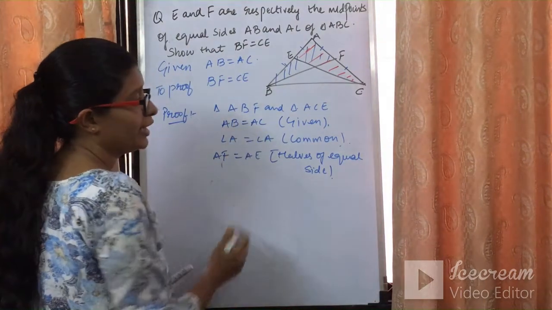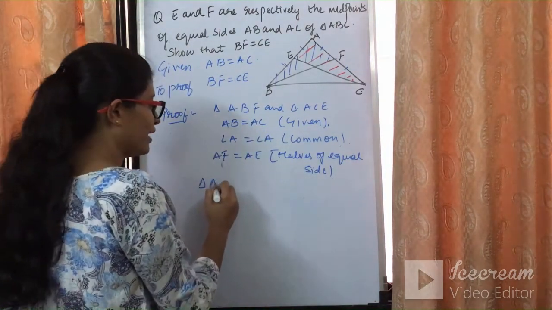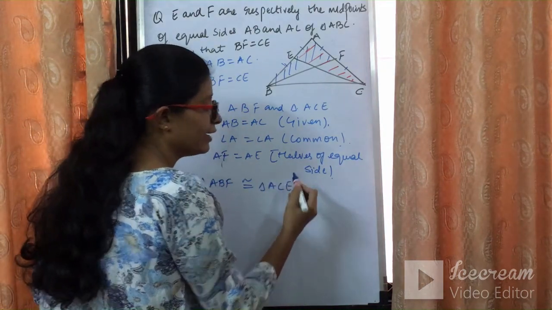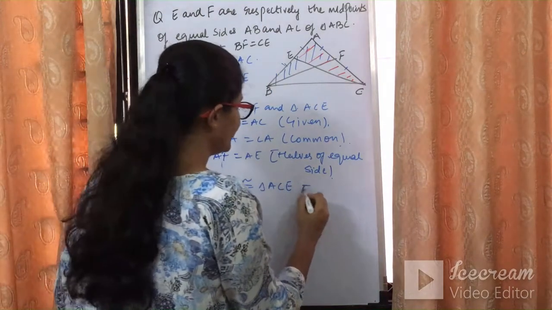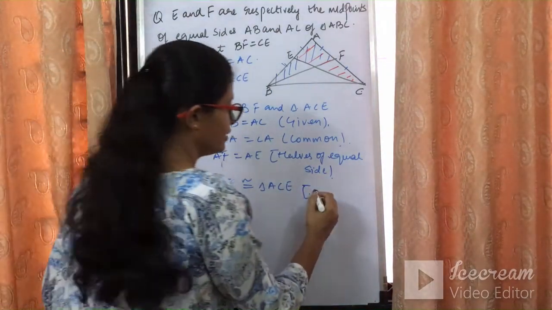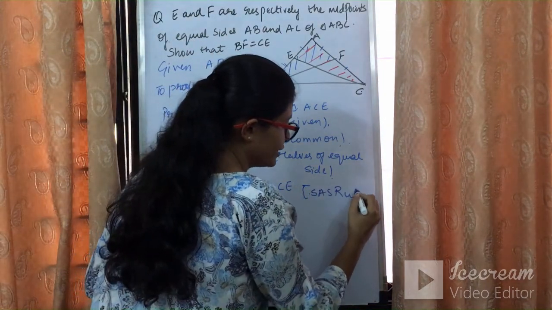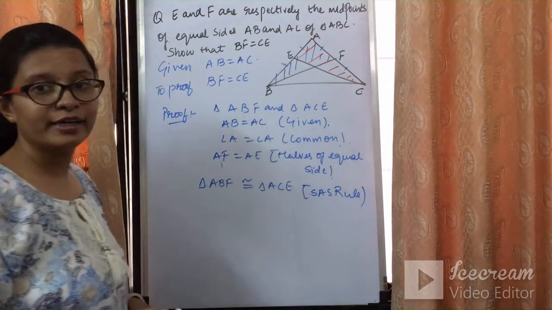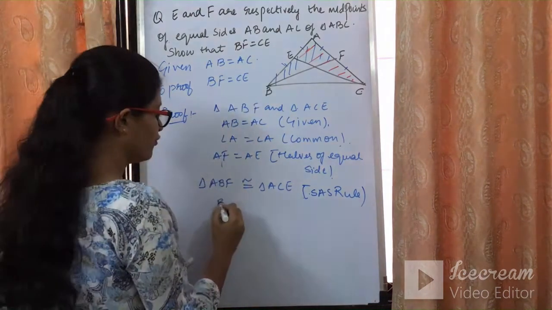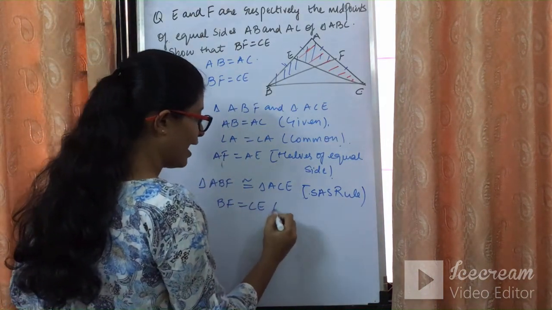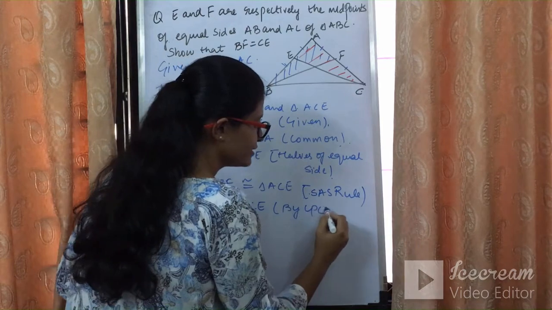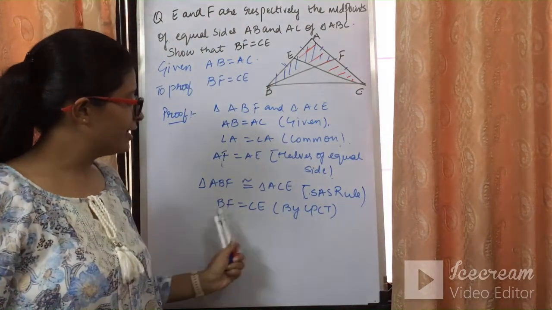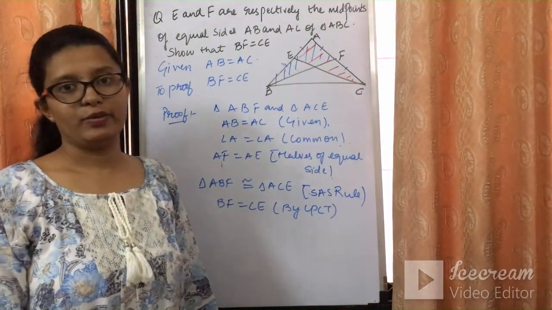So we have three equal things. So we can say that triangle ABF is congruent to triangle ACE. By which rule are they congruent? By the side angle side rule they are congruent. And if the two triangles are congruent, can we say that BF is equal to CE by CPCT? So by corresponding parts of congruent triangles, we can say that these two sides are also equal.